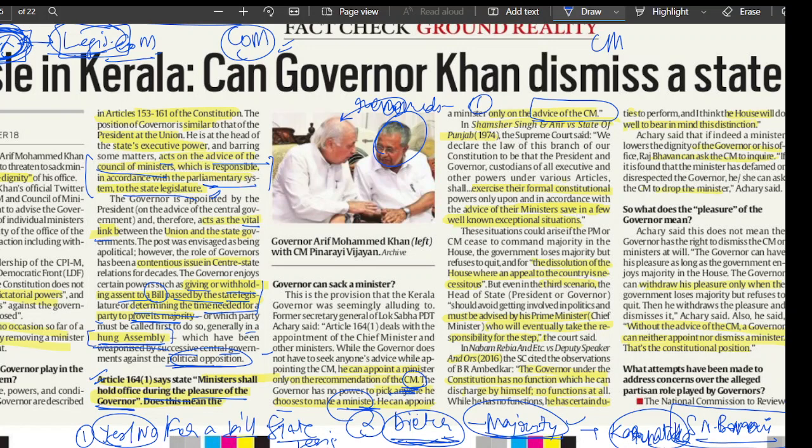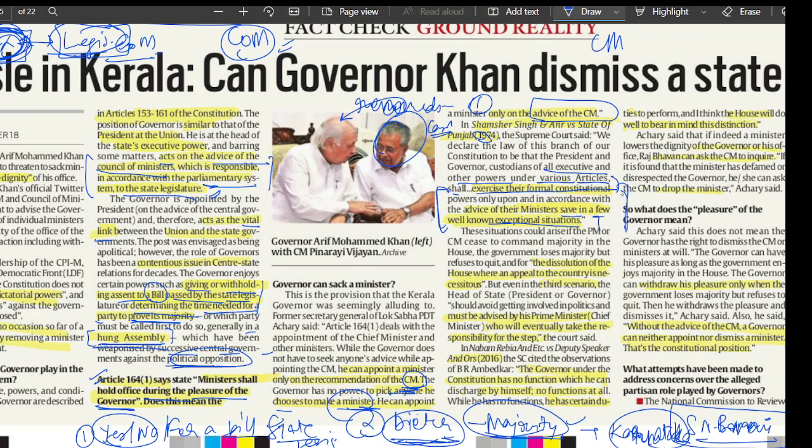In the Shamsher Singh versus State of Punjab 1974 case, which is present in the article, the Supreme Court said, we declare the law of this branch of our constitution to be that the president and the governor, custodians of all executive and other powers under various articles, shall exercise their formal constitutional powers only in accordance with the advice of ministers, save in a few well-known exceptional situations.